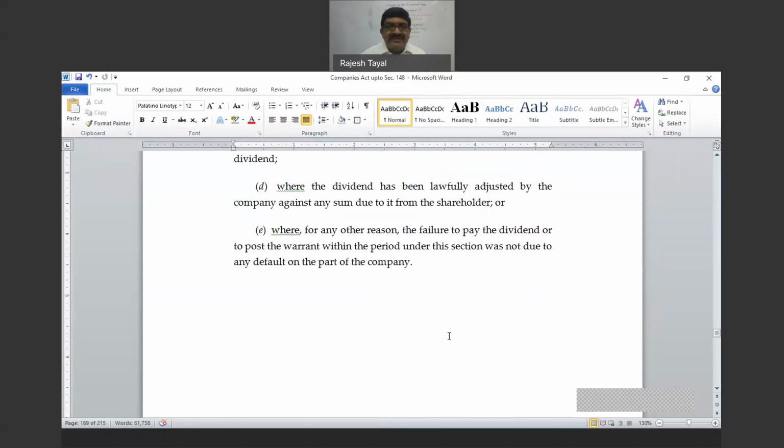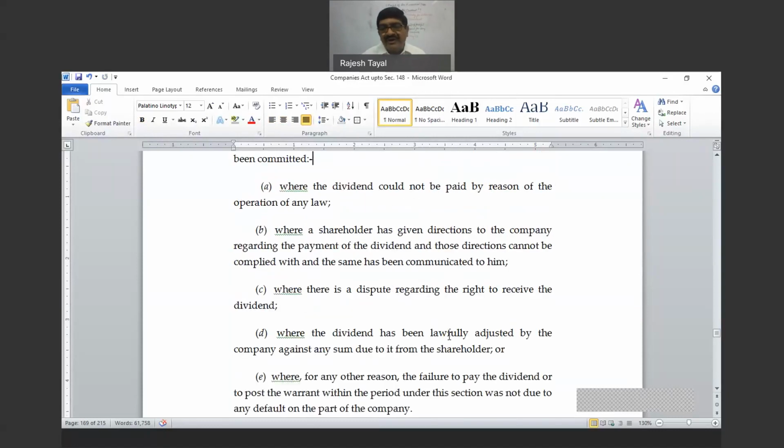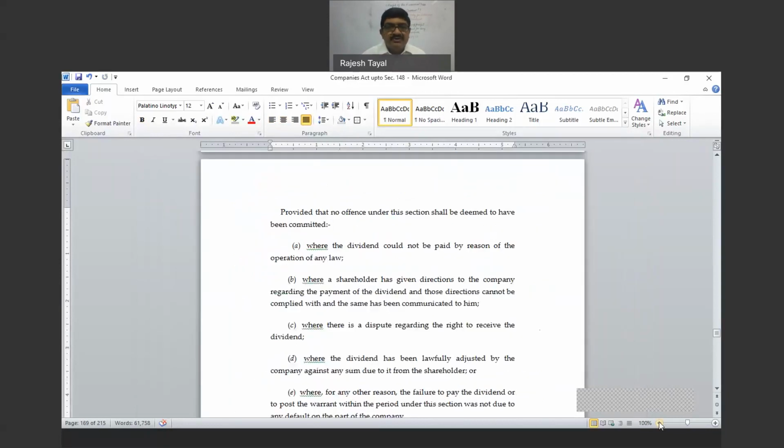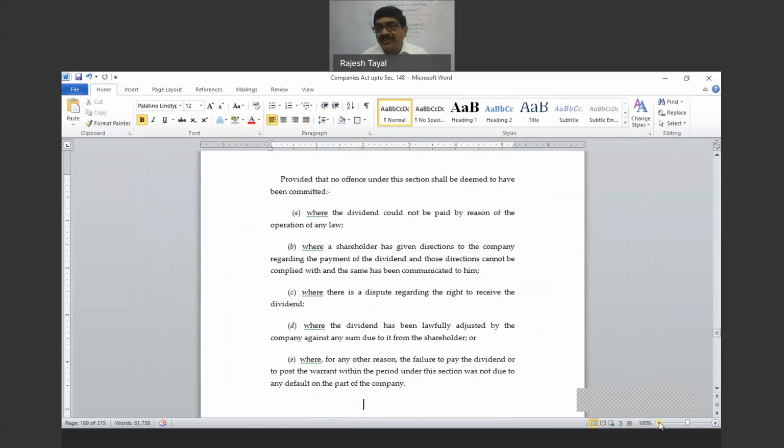So section 127 is there, on which usually you can find questions in the exam. Generally questions are there from this section. So when the penalty will not be there, we can read it as a whole. Number A, where the dividend could not be paid for reason of the operation of any law. Number B, where a shareholder has given a direction that cannot be complied with. Number C, where there is a dispute regarding the right to receive dividend. Number D, where dividend has been lawfully adjusted against a call or against money owed. And number E, where for any reason the failure to pay the dividend or to post the warrant within the period specified in the section was not due to any default on the part of the company.